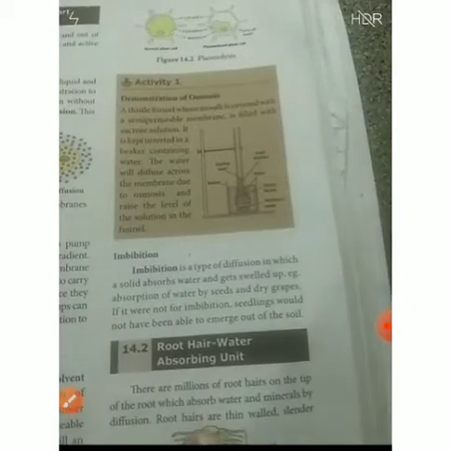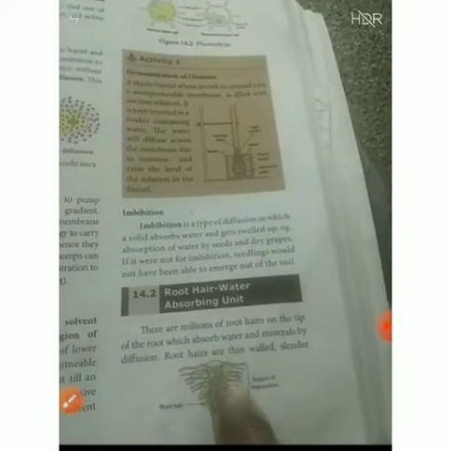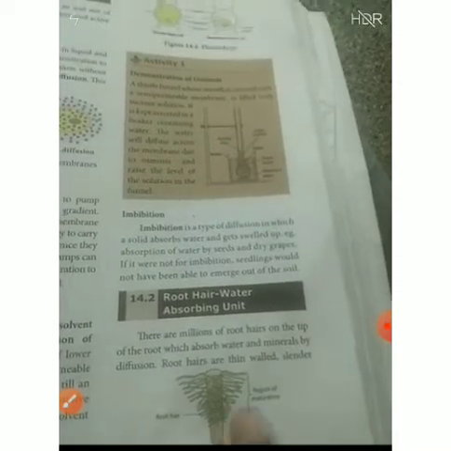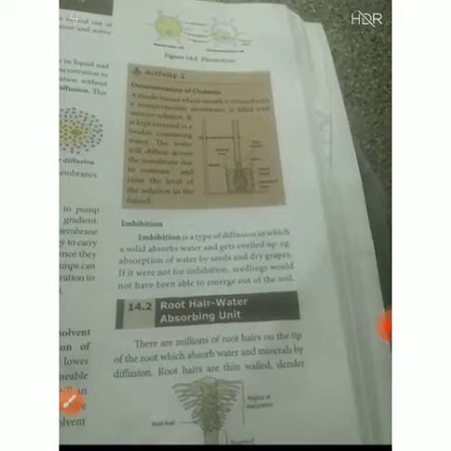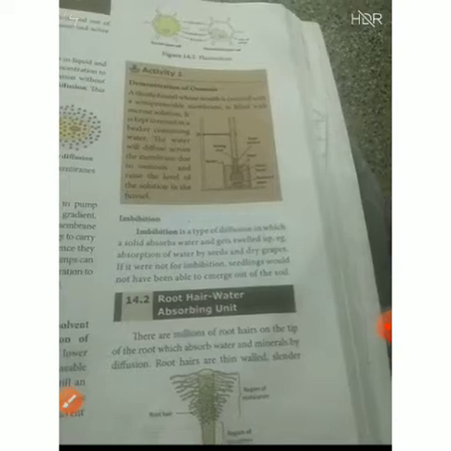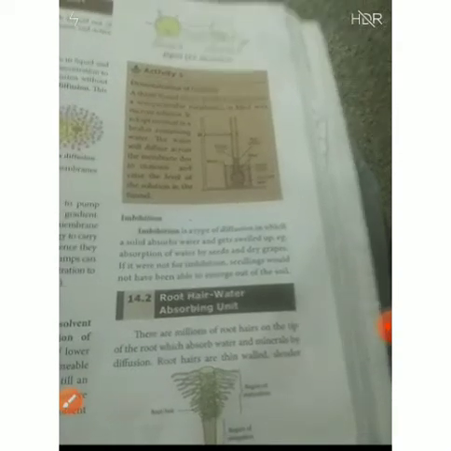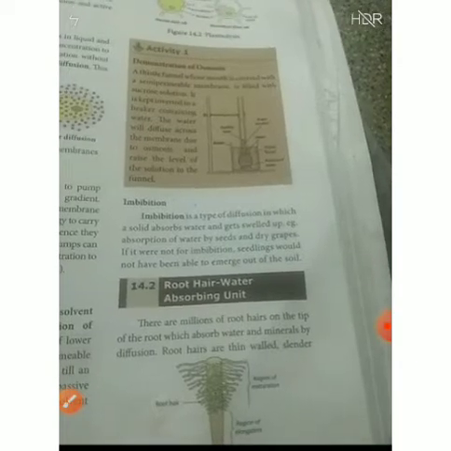So next we go to root hair, the water absorbing unit. How will the root hair absorb the water? You see here millions of root hairs are at the tip of the root. So in this hair, root hair absorbs water and minerals by the process of diffusion. Diffusion means simply, without the help of energy, molecules move from the higher concentration to the lower concentration. It is called diffusion. In this diffusion method, the water molecules enter into the root hair.